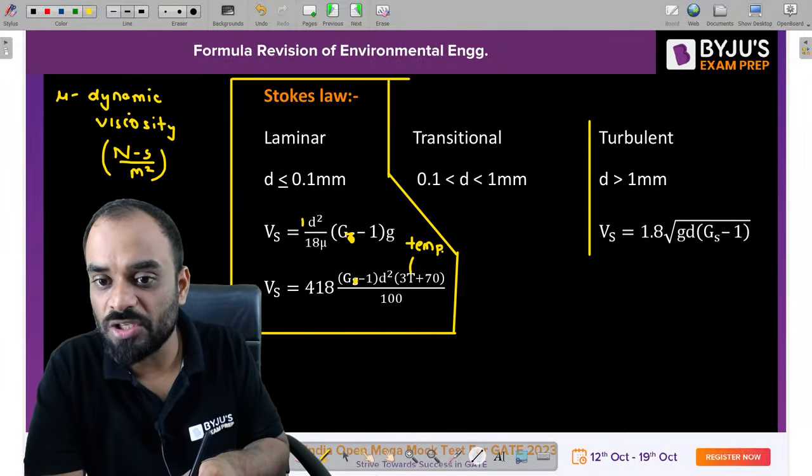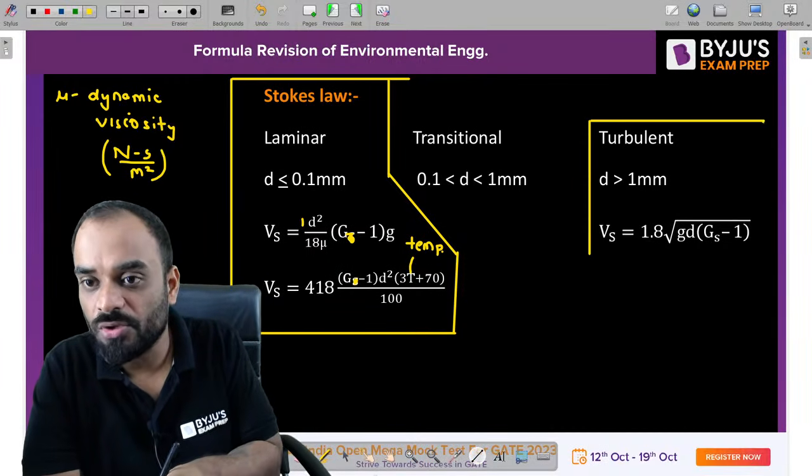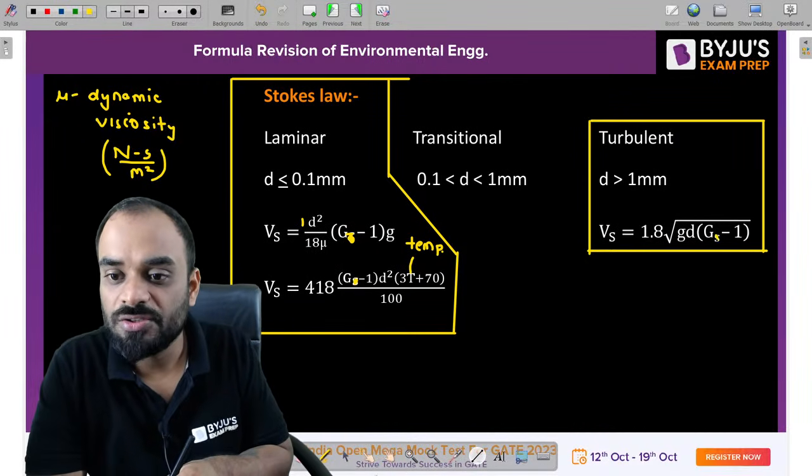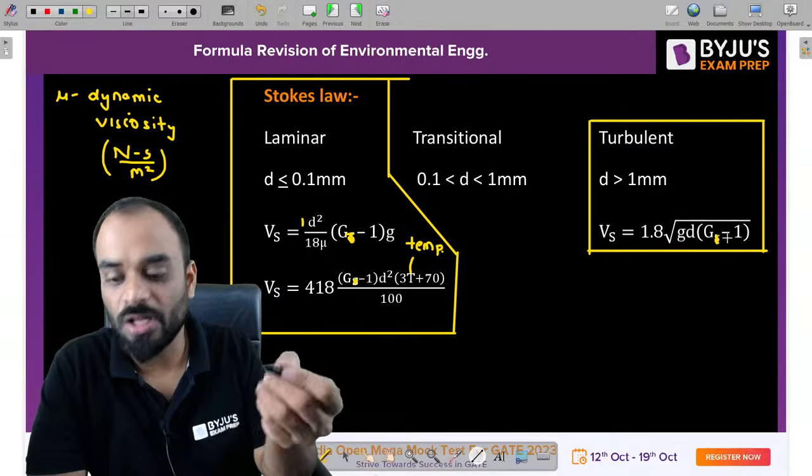For turbulent situation, you can use this formula also, which is 1.8 under root of G into D, G minus 1. That is for turbulent situation.